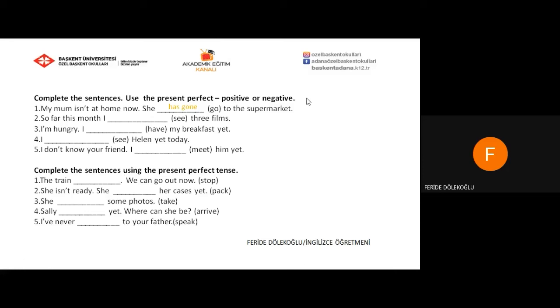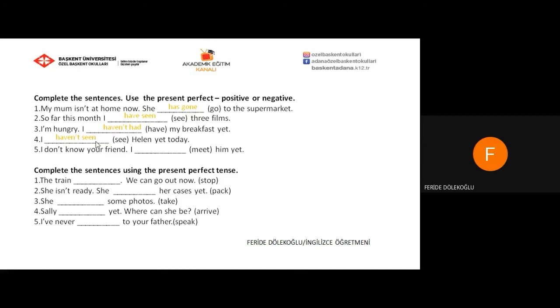So far this month, I have seen 3 films. I'm hungry. Now in this sentence, you see yet here. That means we will make a negative sentence. And here's the answer. I haven't had my breakfast yet. Or, I haven't seen Helen yet today. Here you can see yet. That's why we made a negative sentence.